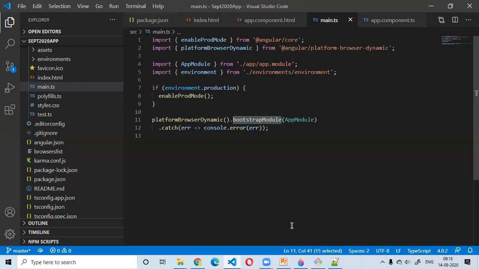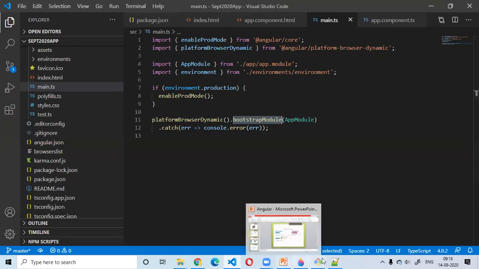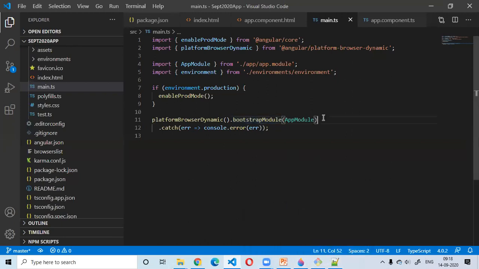As I said, we are definitely going to have this root component available in our application in order to kickstart it. We are going to have at least one component where Angular is going to take care of the rest of the things. That component is going to be a part of the module that we call the root module or app module. So in any Angular application, you may have more than one Angular module, but you have to have at least one Angular module and a root component in order to kickstart your application. So what is the root Angular module?